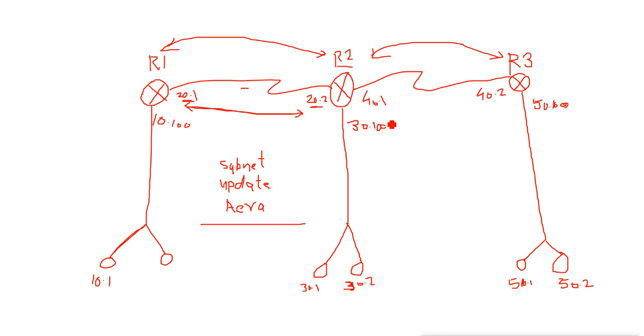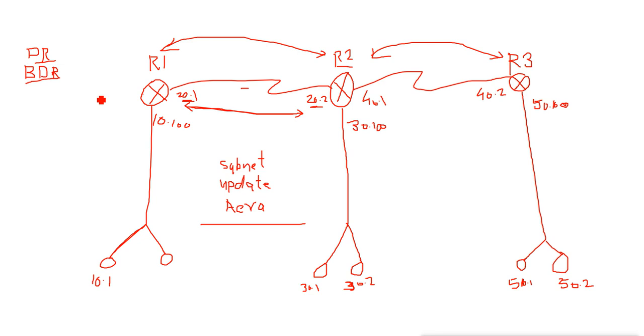Now what are they electing here? They are electing DR and BDR. Now what is DR and BDR? They do the election first, and by the election they choose DR and they choose BDR.